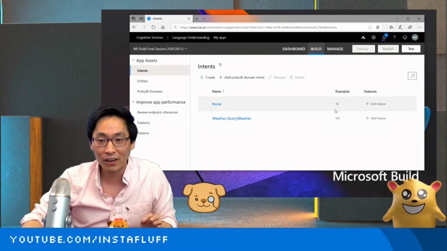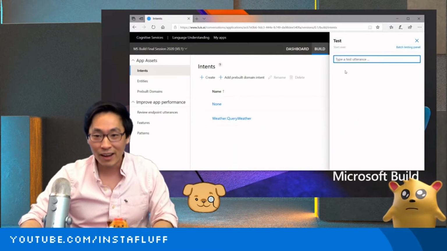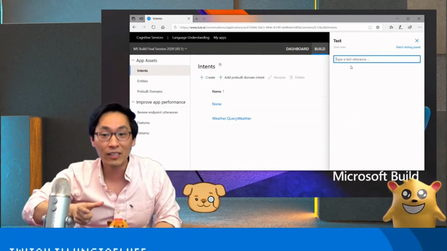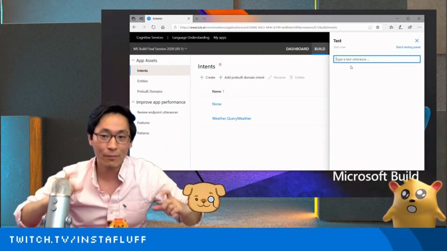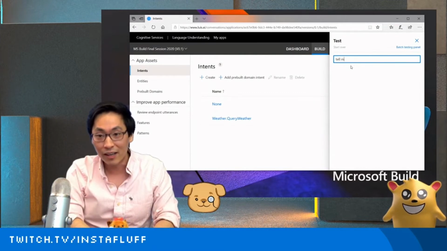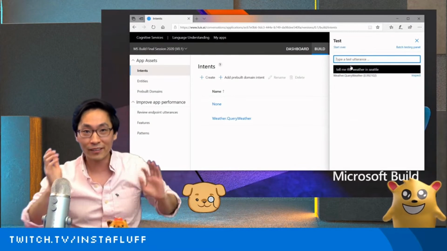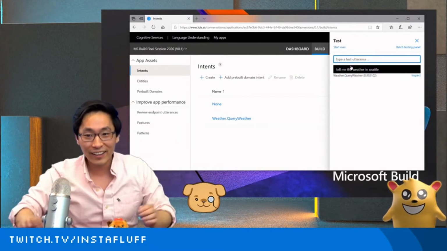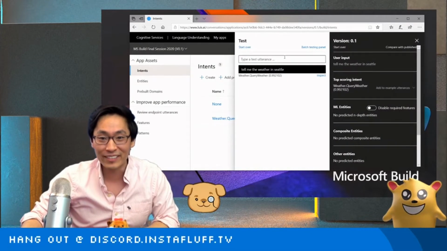And imagine if you had 100 examples of None versus query weather. Oh wow, it's already done. Now we're able to say, okay, the cool thing about AI is that you can type without specific patterns for your sentences. So instead of saying, what's the weather, you can say, tell me the weather in Seattle. And then voila, it recognizes it as query weather with 99% confidence.